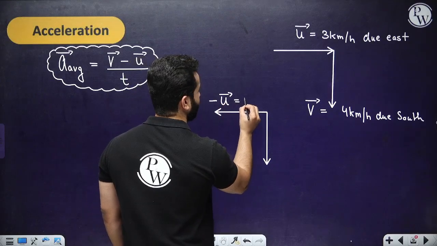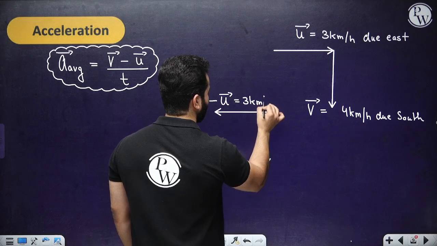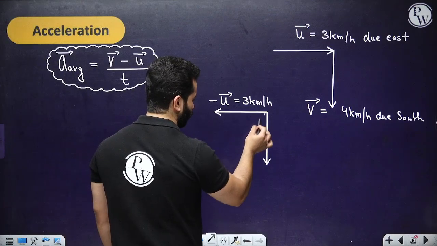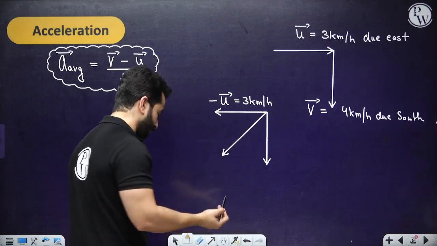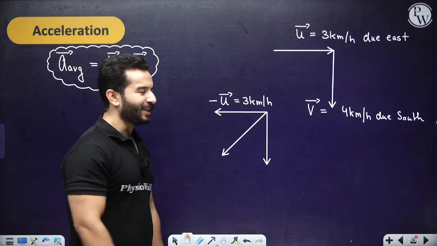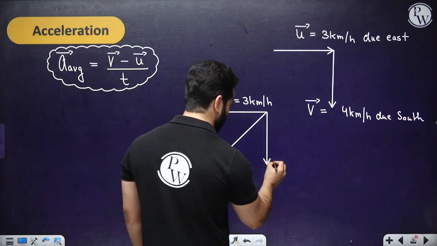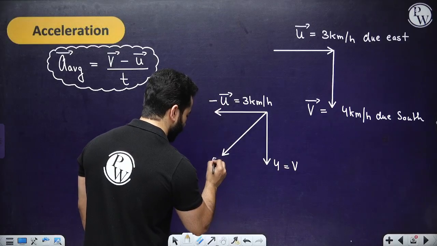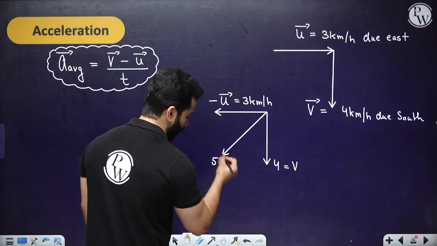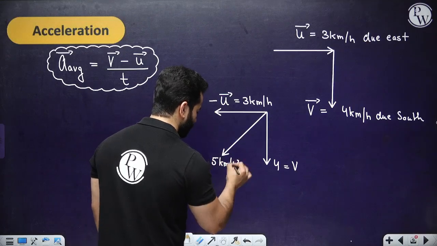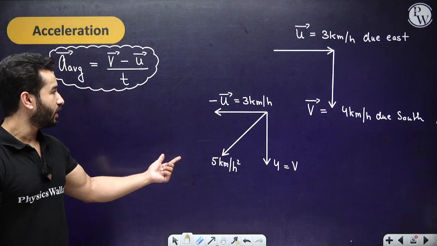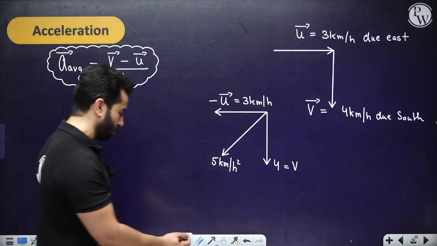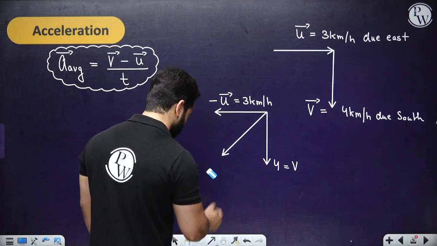So minus u is actually 3 km/h due west. The resultant of these two is going to be something like this. And obviously, for my own convenience, I have taken them as triplets. So if this is 3, this is 4, right? So this is going to be 5. So 5 km/h, and by the way, not km/h square. This is the change in velocity, not the acceleration. This is the magnitude. This is 5.